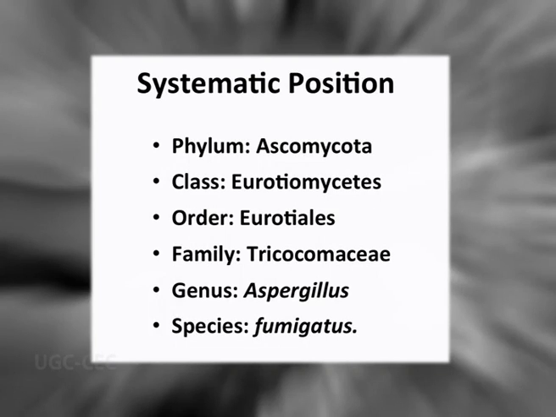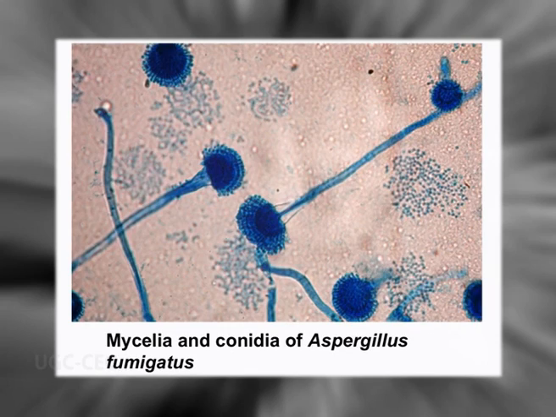Okay, good. Now with this we get into the next important group, that is the Aspergillus. Now here I told you that it belongs to Ascomycota. The class is Eurotiomycetes, order is Eurotiales, family is Trichocomaceae, and the genus is Aspergillus. And the most common species that cause infection in human lung is Aspergillus fumigatus. This particular fungus has a typical septate mycelia with an apical vesicle and a host of conidia produced from it. And it can be stained by methylene blue and appears blue, as you can see here.